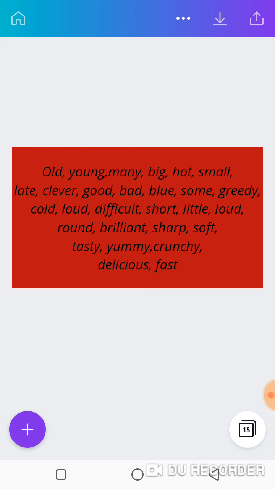They are used in describing what? A noun. Old. My father is an old man. What kind of a man is my father? An old one. Telling you more about my father. She is a very clever girl. What kind of a girl is she?